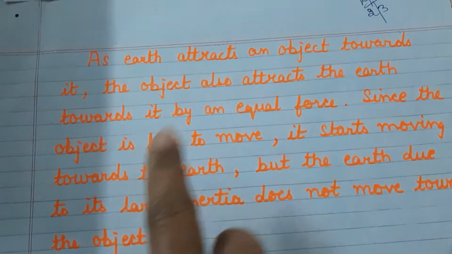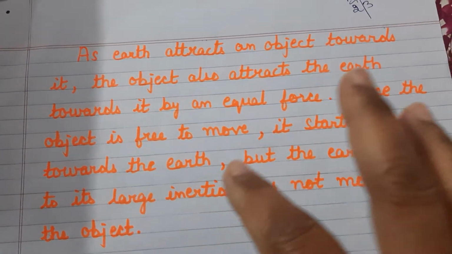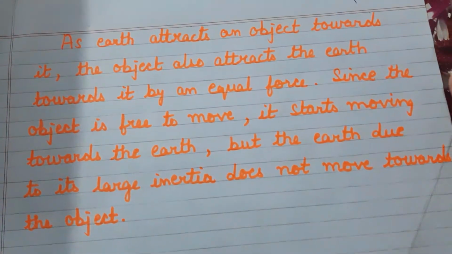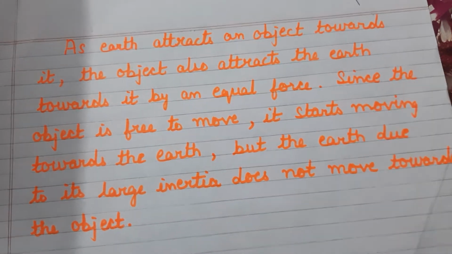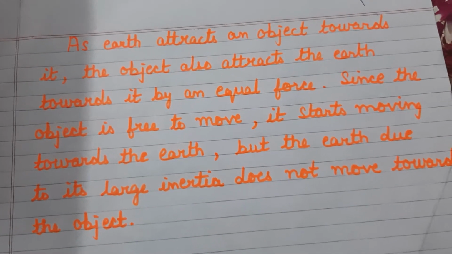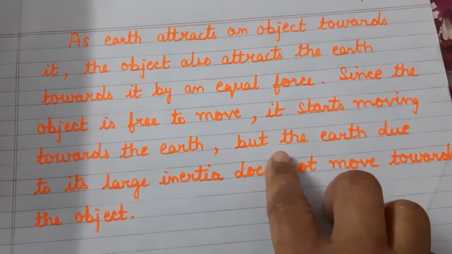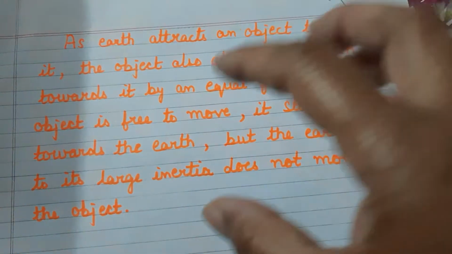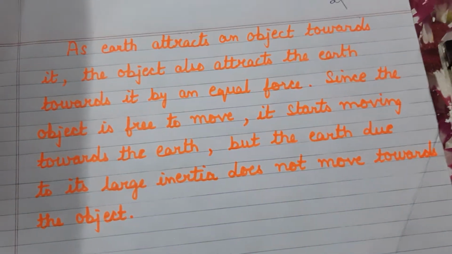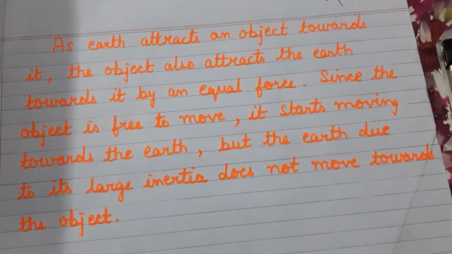But since the object is free to move, the object will fall towards the earth, towards the center of the earth, but the earth will not move towards the object. Why will the earth not get attracted? Because it has a huge mass, it has a large inertia, so the earth will not move towards the object, but the object will fall towards the center of the earth.